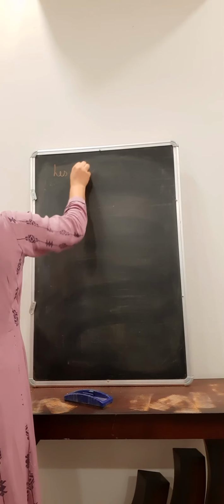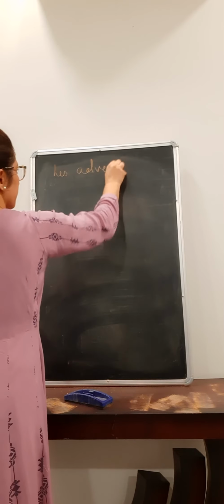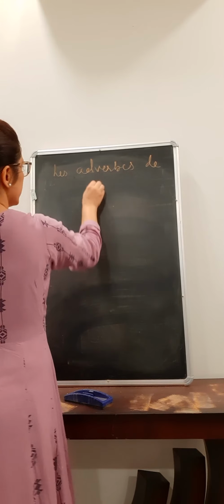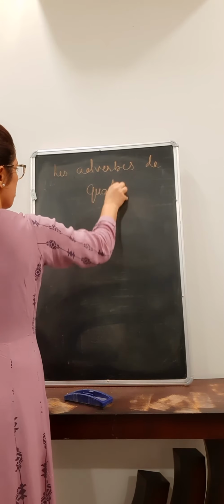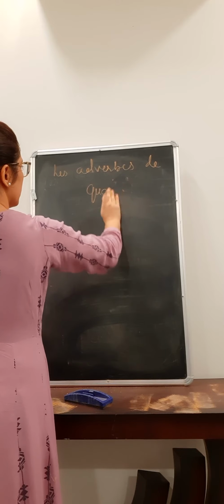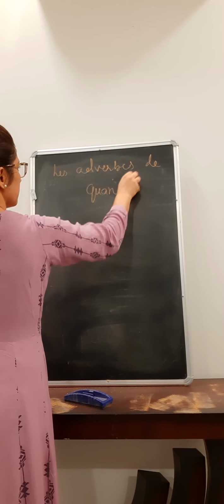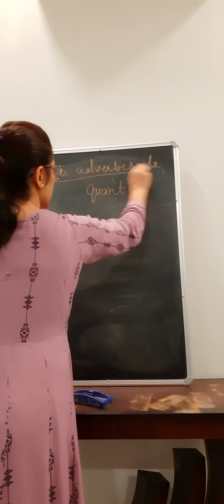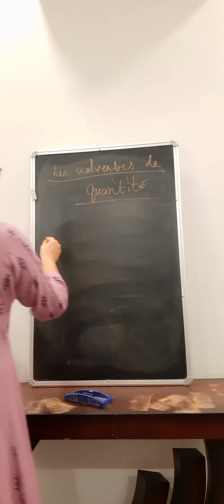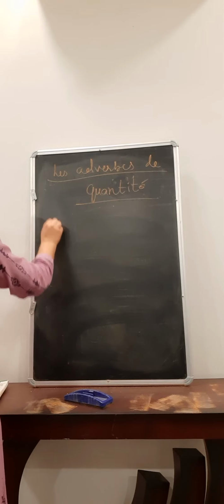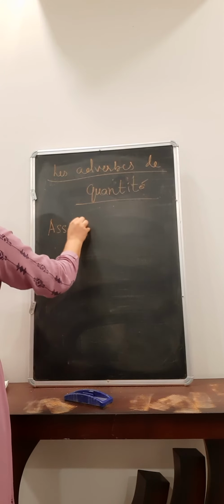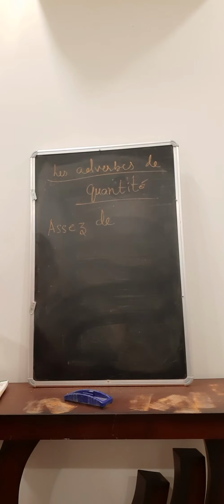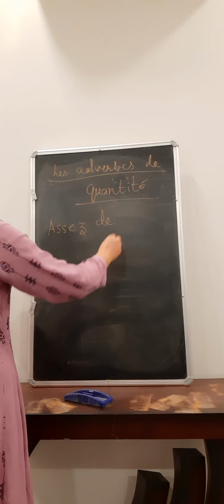Les adverbes de quantité, the adverbs of quantity, right? This is the topic. So first one that I'm taking, that is called assez de. Assez de means enough of.